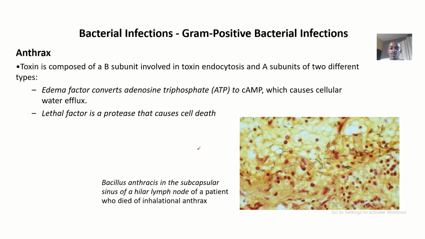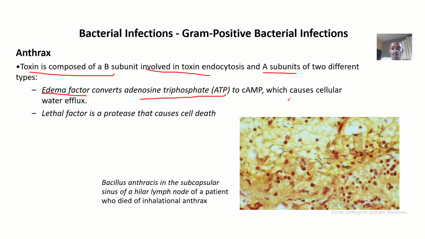Talking about the toxin, we said that the toxin is composed of a B subunit involved in toxin endocytosis, and we have the A subunit of two different types. That means you have B units and A units. The A unit contains the edema factor, which converts adenosine triphosphate to cyclic adenosine monophosphate.